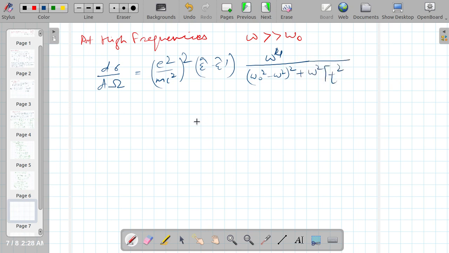Right? Since omega naught is very much less than omega, omega naught square can be ignored in comparison to omega square. So here it will remain omega raised to power 4.